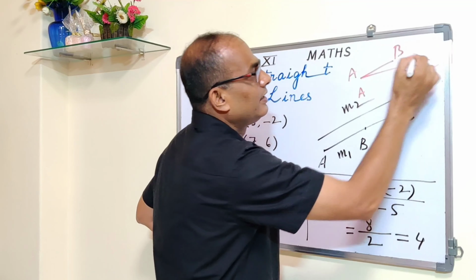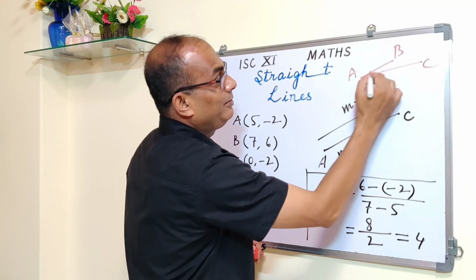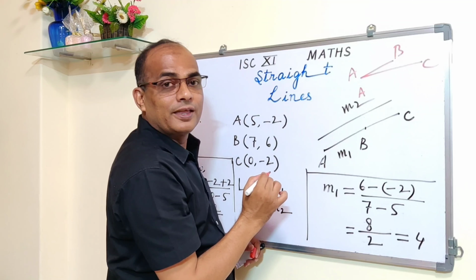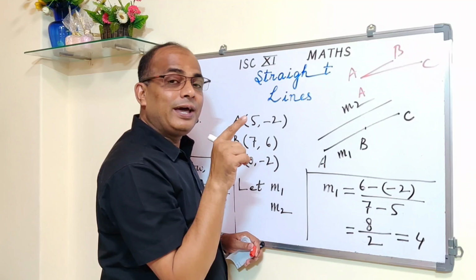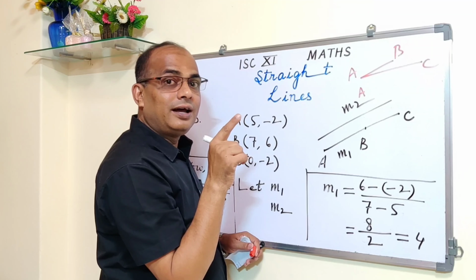Because we are saying AB and AC and the slopes are equal, the position of C here is not correct. You can see that AB and AC are not parallel, but they have to be parallel, because we are finding out the slopes are equal. I am talking about the second situation, not this situation.